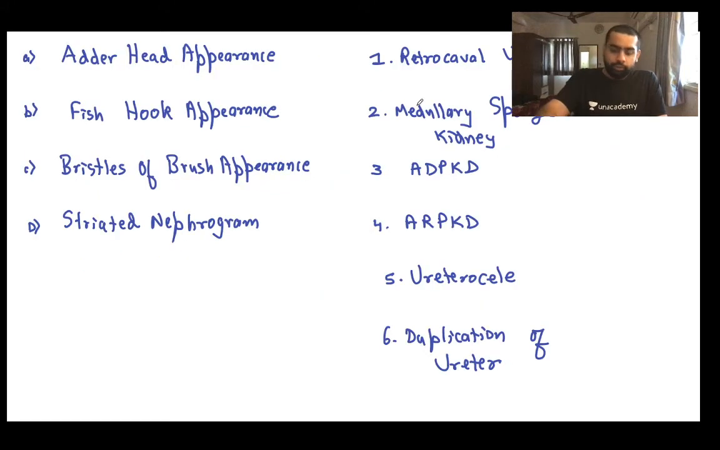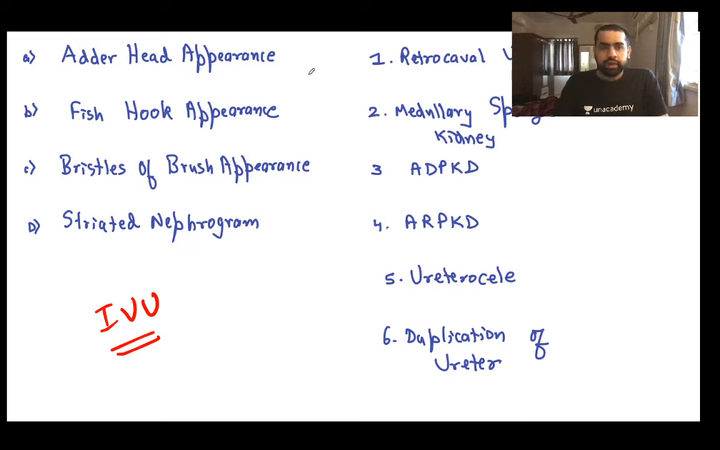Okay, right. Moving on. So the next question is this. Here you have characteristic IVU appearances, and here you have some diseases or congenital anomalies of the kidney. If you want to match these, what is the correct match? A very simple one. Where do you get the adder head appearance? Can you please tell me? I'm waiting for you guys.